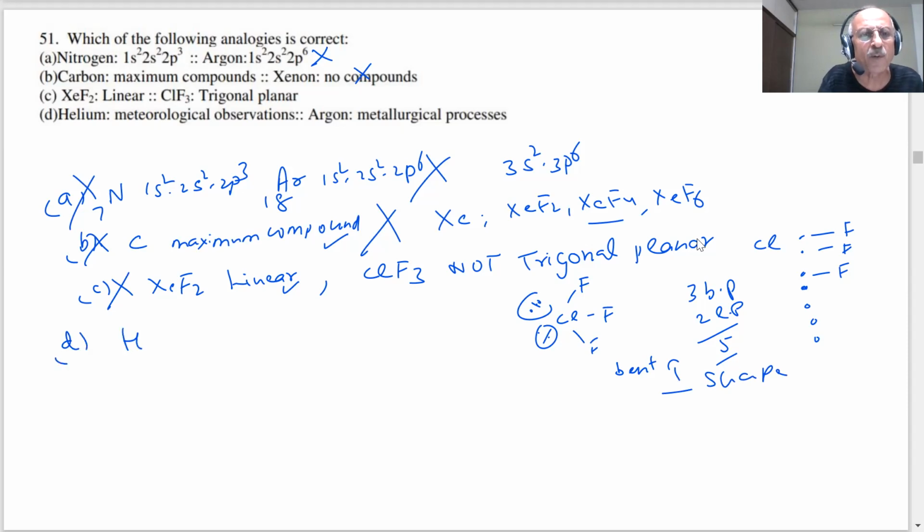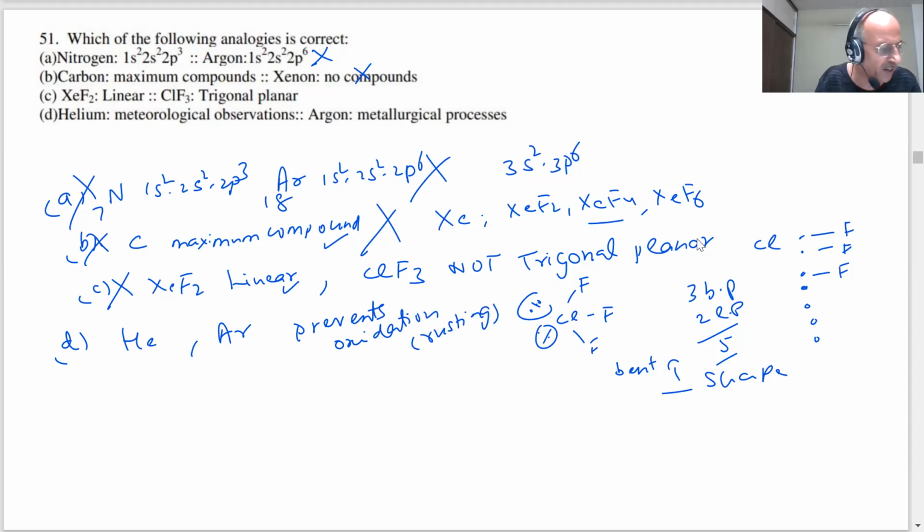Helium is a noble gas. It is used in metallurgical operations. That is correct, student. And argon is used in metallurgical processes. Argon is used in welding and metal production. Why? Argon is a noble gas. It is inert, student. It prevents oxidation, rusting.